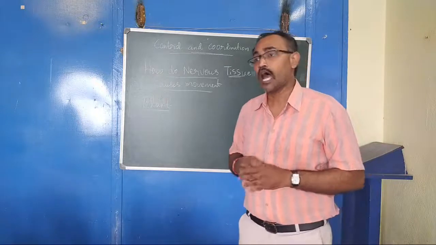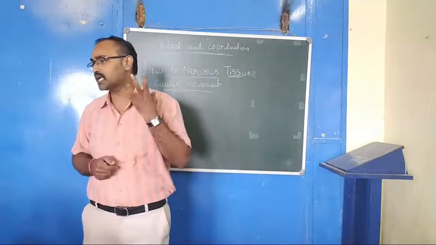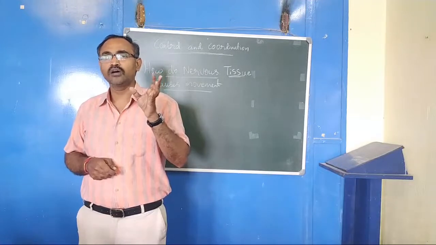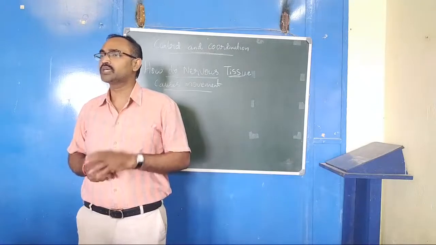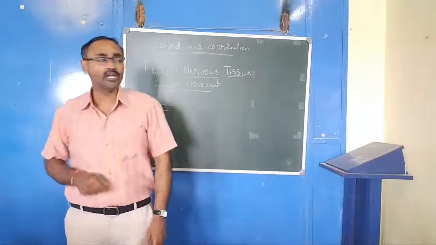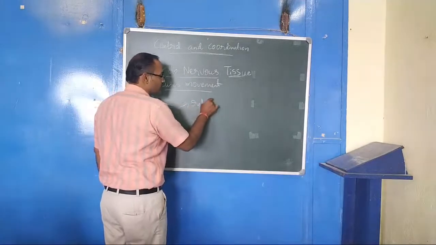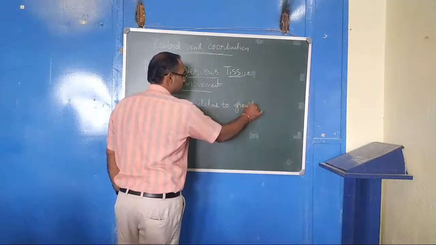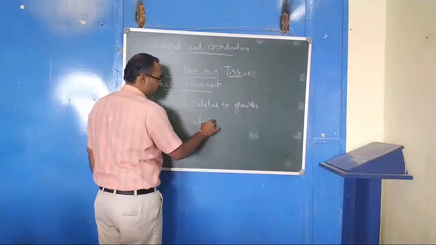But there are other types of movement in the plant. That is the germination of the seeds, or the bearing of flowers, or the fruit, or the movement of the stem. So we can classify the movement of plants as two types. One movement is related to growth, and the other one is independent of growth.